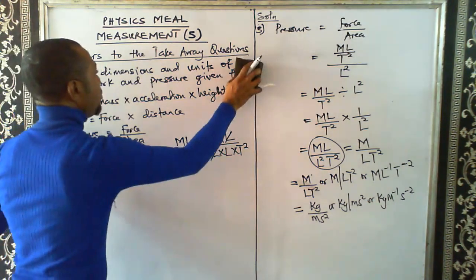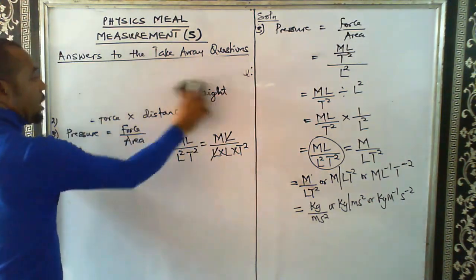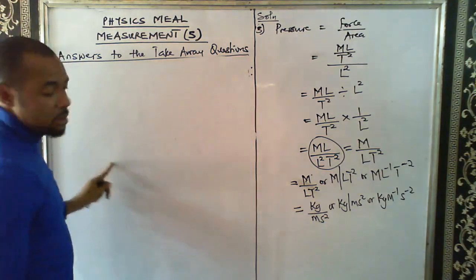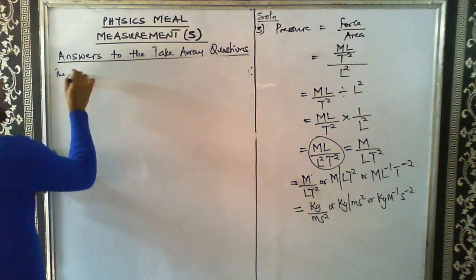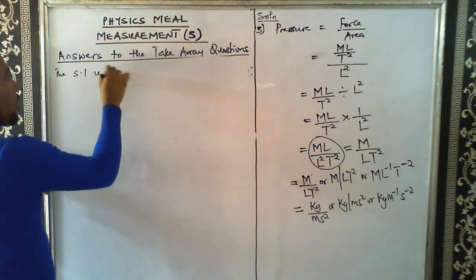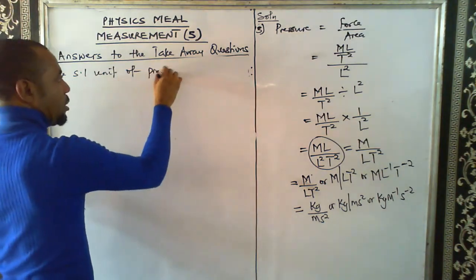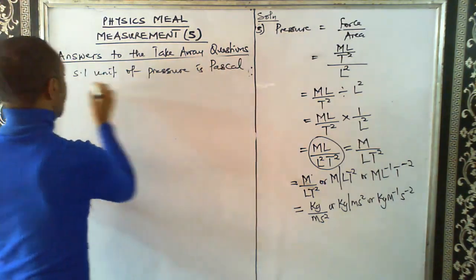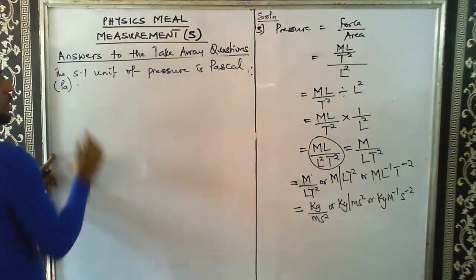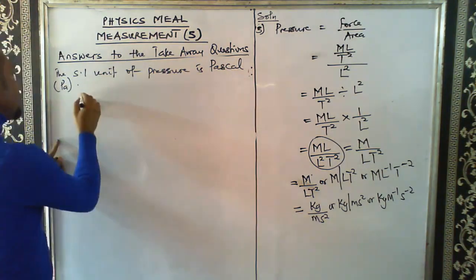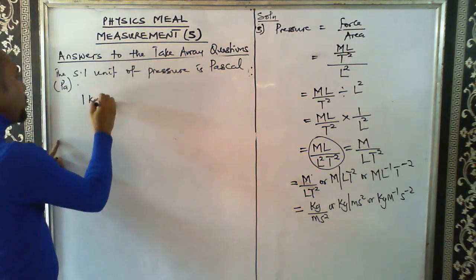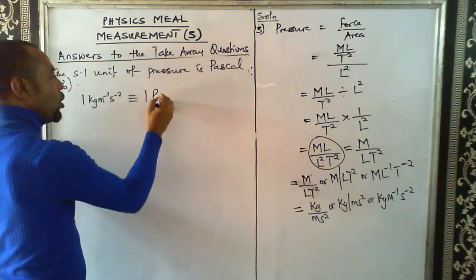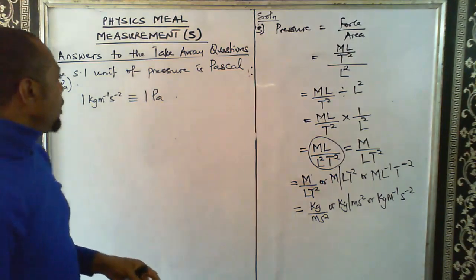The SI unit of pressure is Pascal. Pascal, PA. That's the short form. So it means that 1 kilogram per meter per second square is equivalent to 1 Pascal.